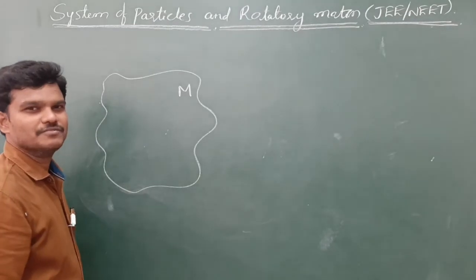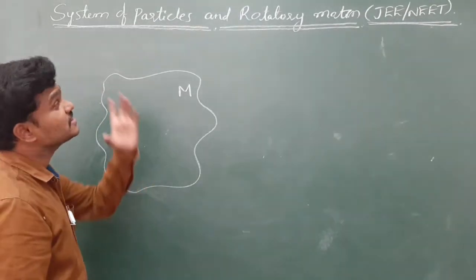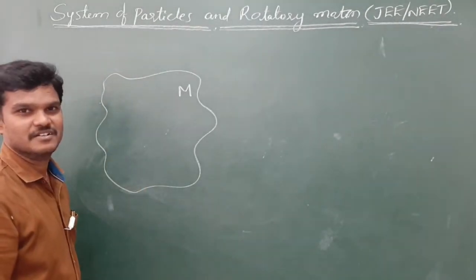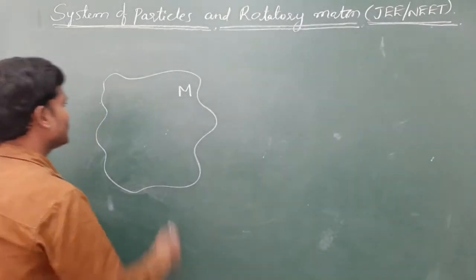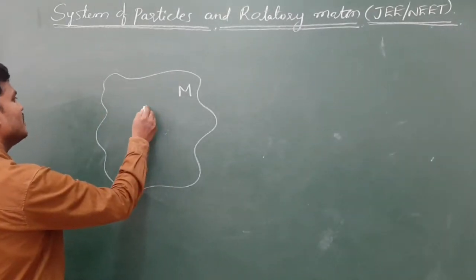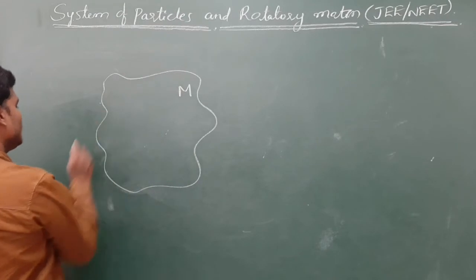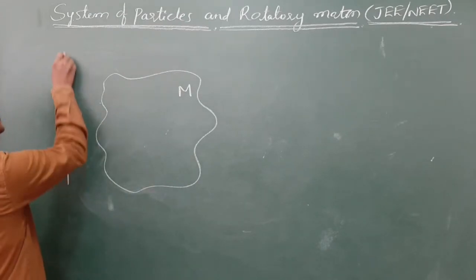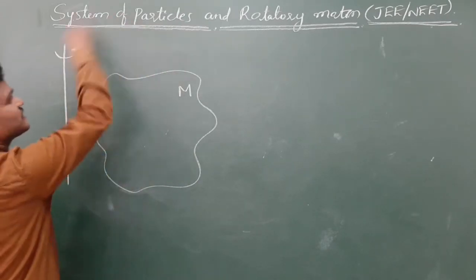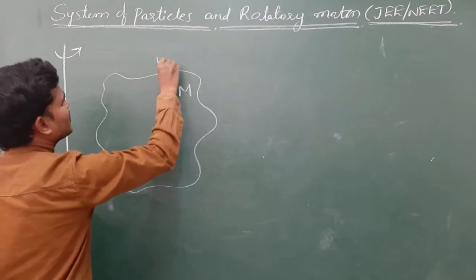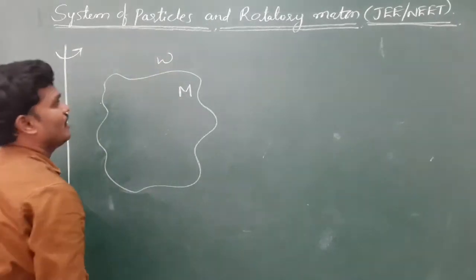It consists of some particles, nothing but a system of particles. Let us suppose this is one particle, and this rigid body is rotating about this axis with an angular velocity omega.